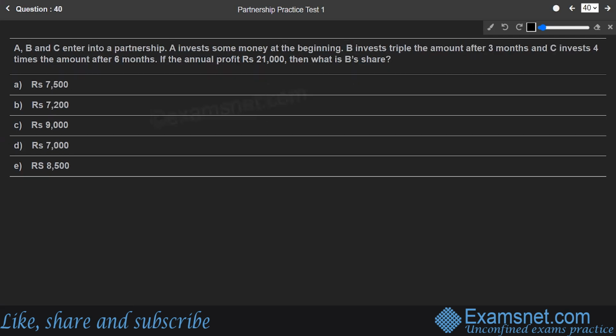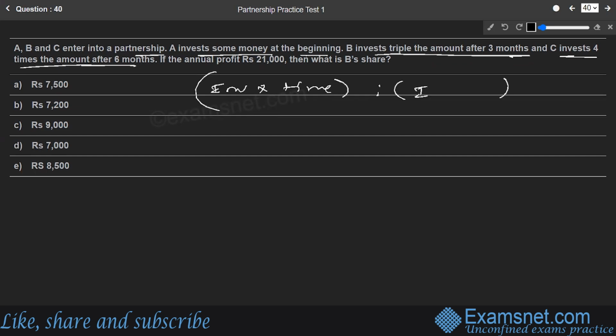Next, A, B, C enter into a partnership. A invests some money at the beginning, B invests triple the amount after 3 months, and C invests 4 times the amount after 6 months. So every time there is an investment, the time factor is to be considered for all the partners. That is investment into time, and again investment into time. So investment into time is the profit share ratio between all the three partners always. So let us find out their investment into time.